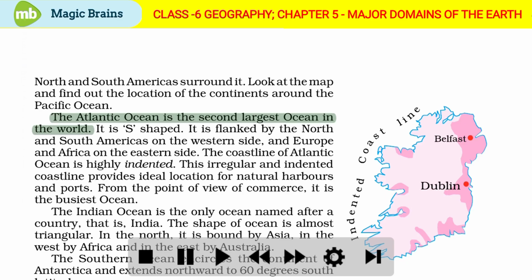The Atlantic Ocean is the second largest ocean in the world. It is S-shaped. It is flanked by the North and South Americas on the western side and Europe and Africa on the eastern side. The coastline of Atlantic Ocean is highly indented. This irregular and indented coastline provides ideal location for natural harbors and ports. From the point of view of commerce, it is the busiest ocean.